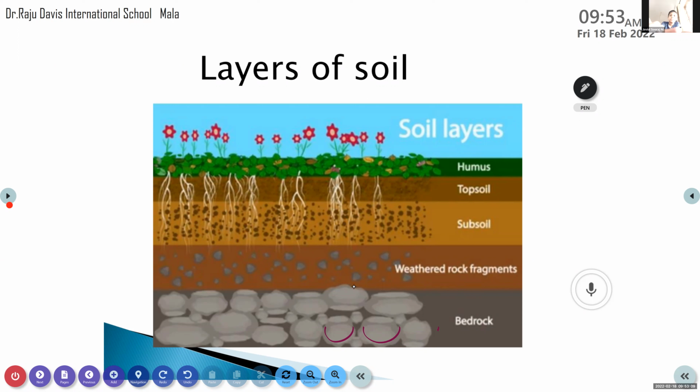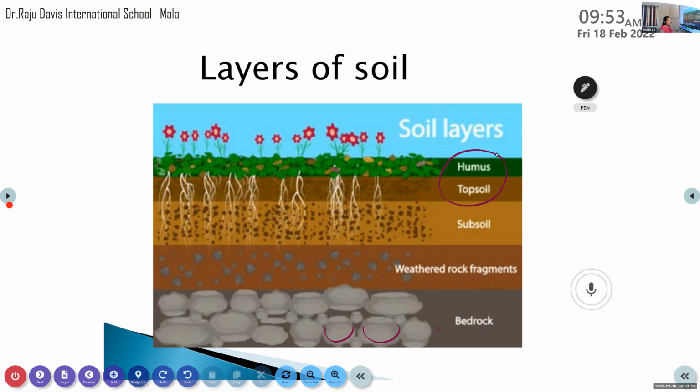The first one is topsoil. Topsoil includes humus. Humus means the dead parts of animals and plants. Many insects are there, plants are there. So all these things are included in the topsoil.